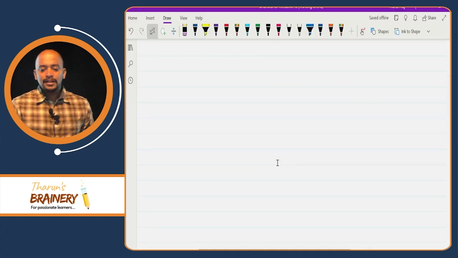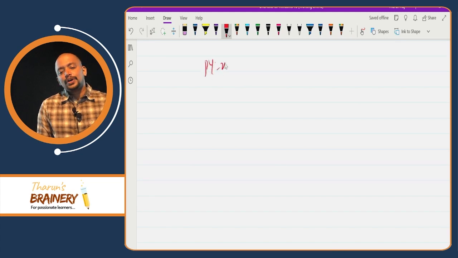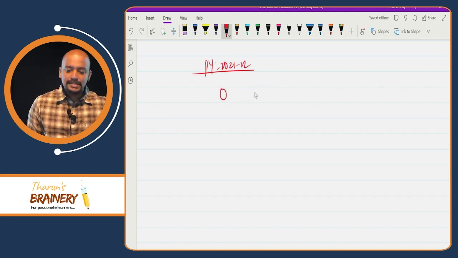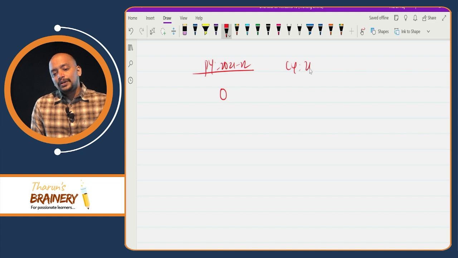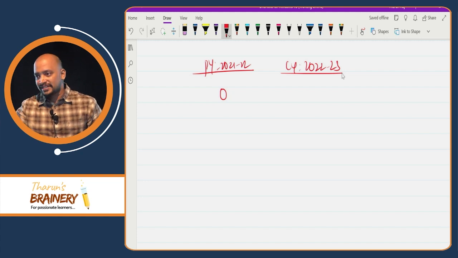What does that mean? That is, your previous year 2021-22, your aggregate turnover is 0. Means you did not have any business in the previous year. Current year 2022-23 only, you commence the business and you are into composition scheme.